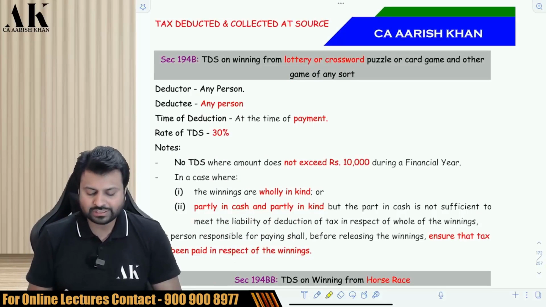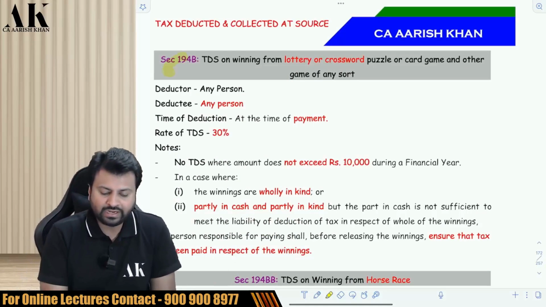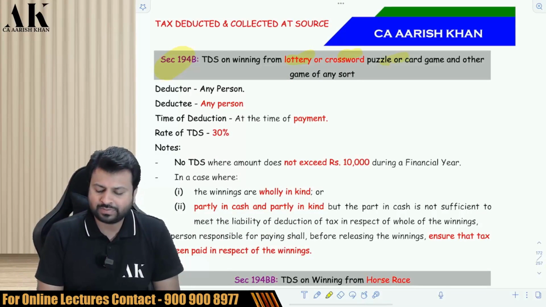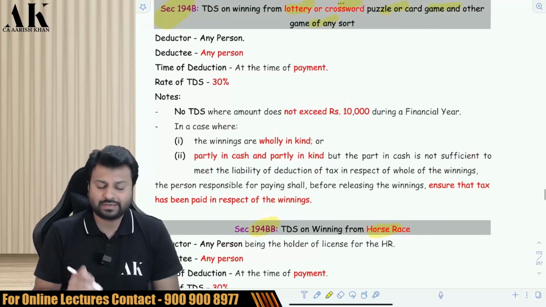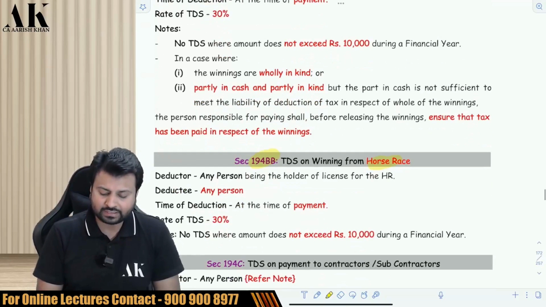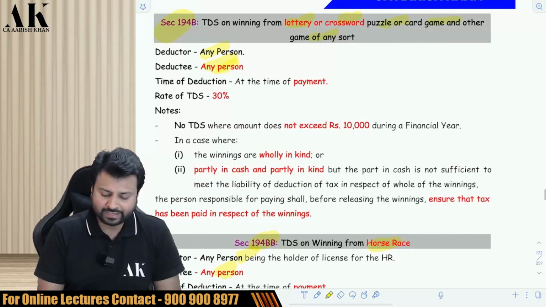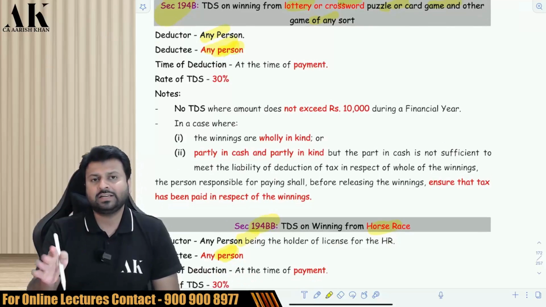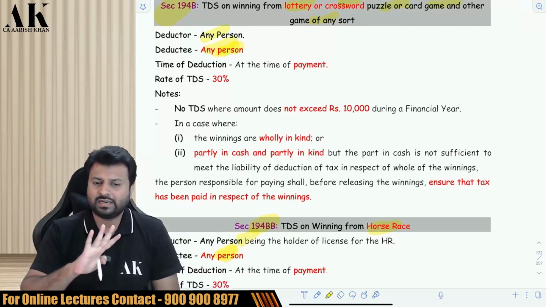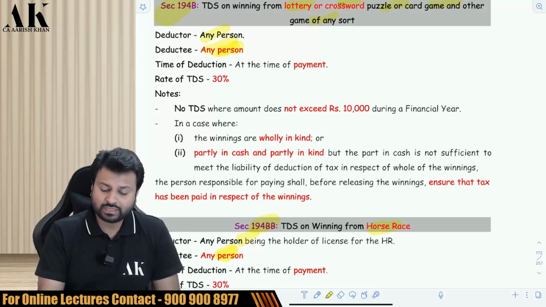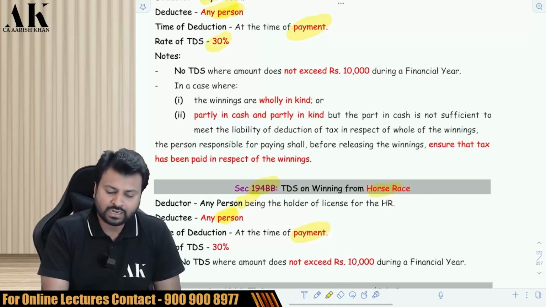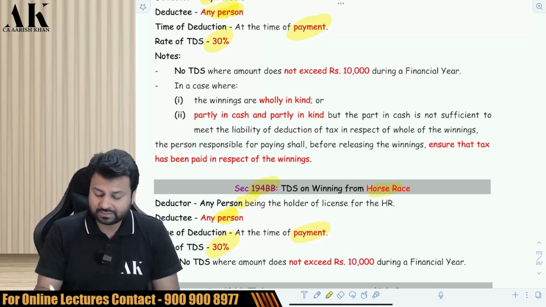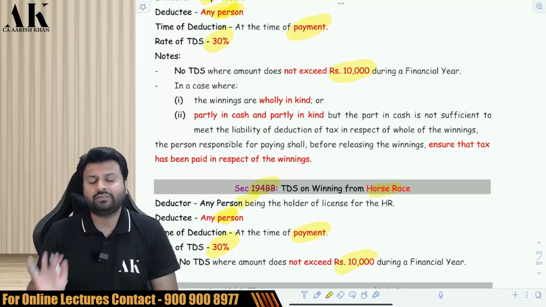Now the next two sections are exactly similar to each other. 194B is about lottery, crossword, puzzle, card game, etc. And 194BB is about horse race. Both of them are same only. Both of them are saying deductors are any person, and deductee is also any person, means deductee can be resident, deductee can be non-resident. Further, both of them say that the tax will be deducted on payment, not on credit, and both of them have TDS rate of 30%. Both of them have threshold also of 10,000 rupees.